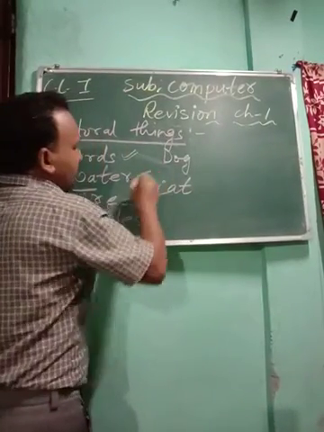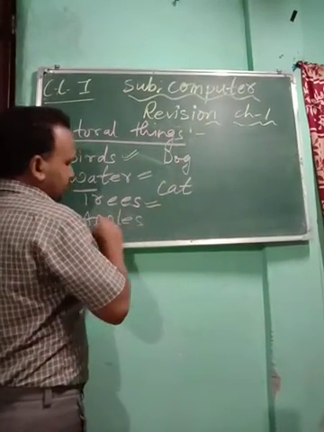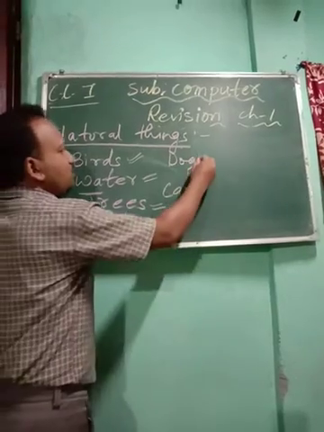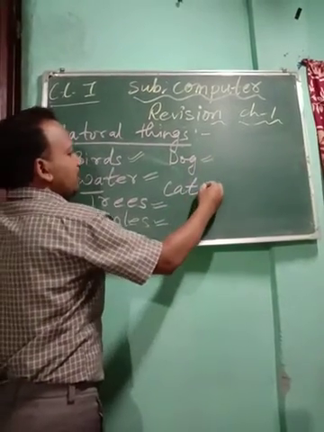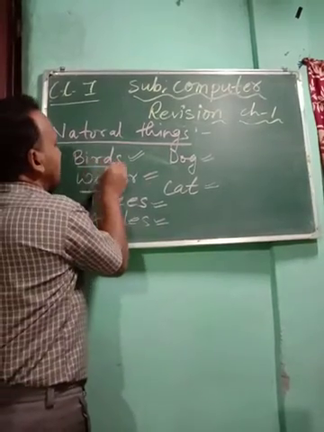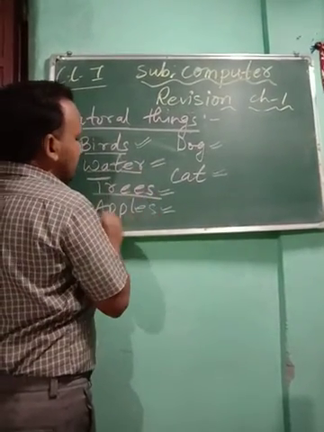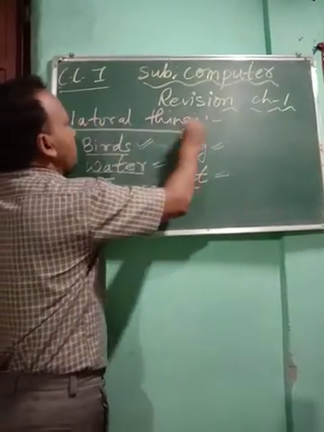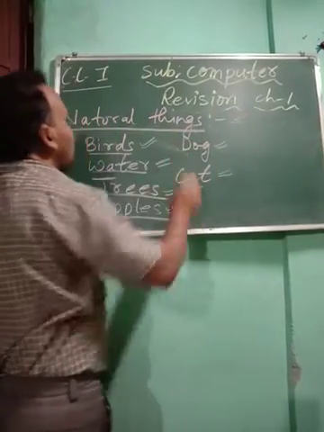Water cannot be made by man. Trees, apples cannot be made. Dogs cannot be made. Cats cannot be made by man. That's why they are called natural things. Okay, they are natural things.